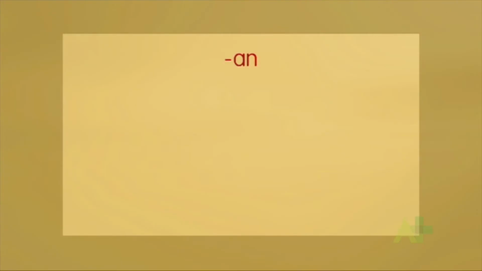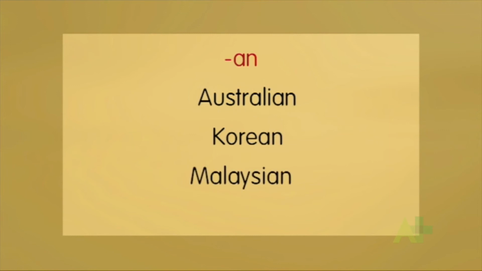It's a good vocabulary exercise to make lists of these families of words. To help you remember them, try grouping countries according to how the nationalities are formed. Notice that they're all spelt with capital letters. We have the AN group, Australia, Australian, Korea, Korean, Malaysia, Malaysian, Fiji, Fijian.